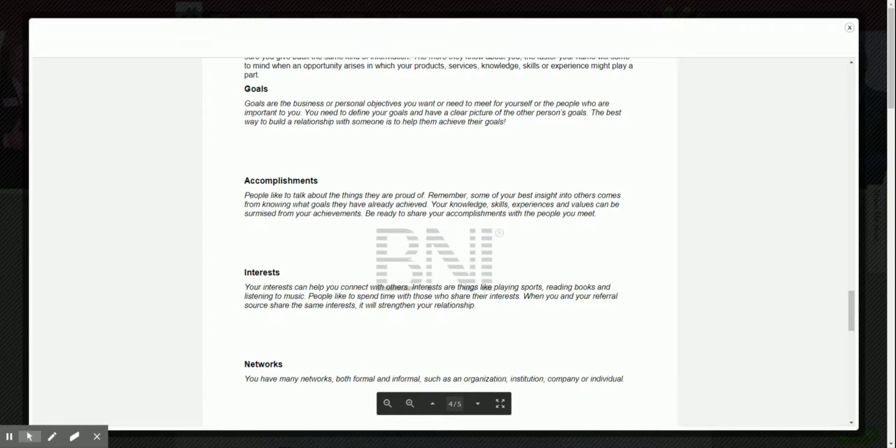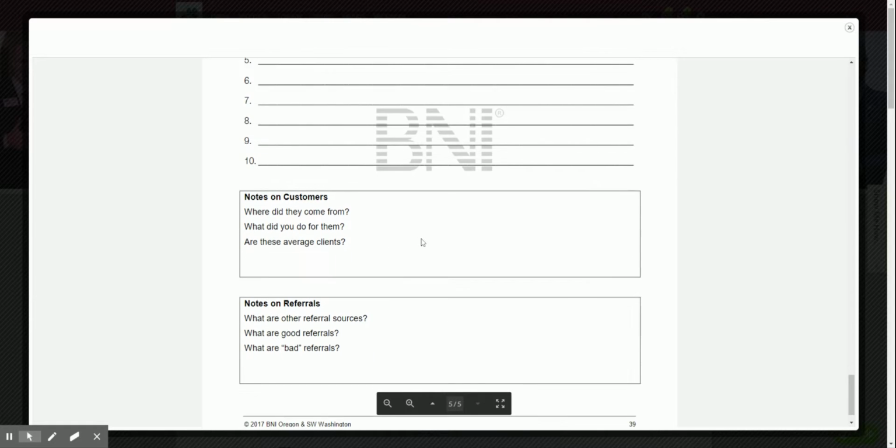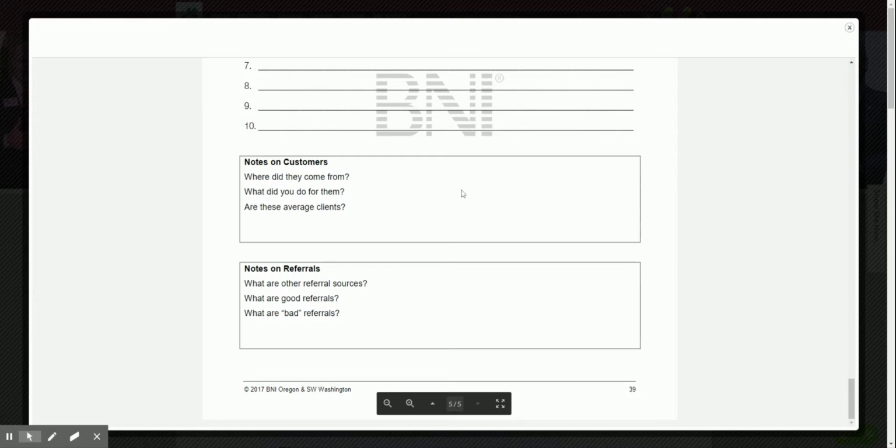And I think on this, again, that the most important thing that you can share with people is accomplishments, because if I'm on your sales team, your accomplishments is what I'm going to use to brag about you to people that I want to refer. And last, the 10 customers worksheet. So who were your last 10 customers? And this would give somebody a good idea of what type of people that you're seeing. And so those are really good cues in terms of being able to have a great one-to-one.